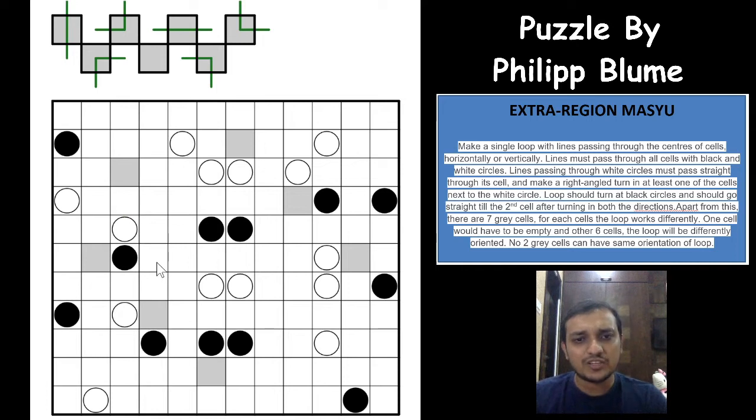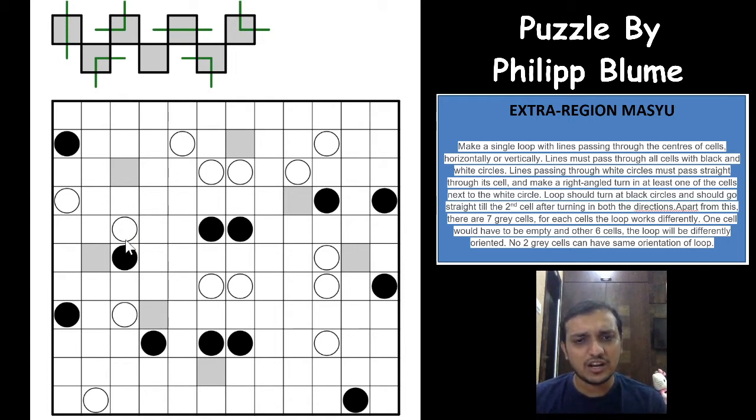And whenever the loop passes straight through the white circle, in either of its next cells, it will have to turn in one cell, right? So it can even turn in both cells, but at least it has to turn. The loop has to turn in exactly the next cell of the white circle. It can turn in both the cells, right, or just one cell, but at least it has to turn in one cell after the white circle, right? So those are the rules of the massive.